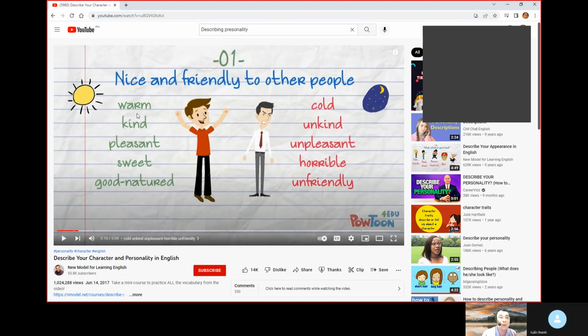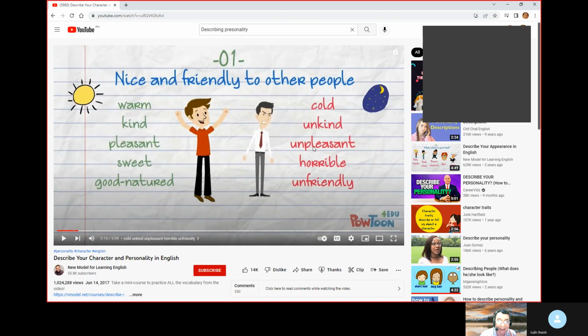Now can you read this one, please? Say warm, kind, pleasant, sweet, good natured. Can you say it again? Good natured. Okay, very good. And all of these are the positive characteristics or positive personalities.